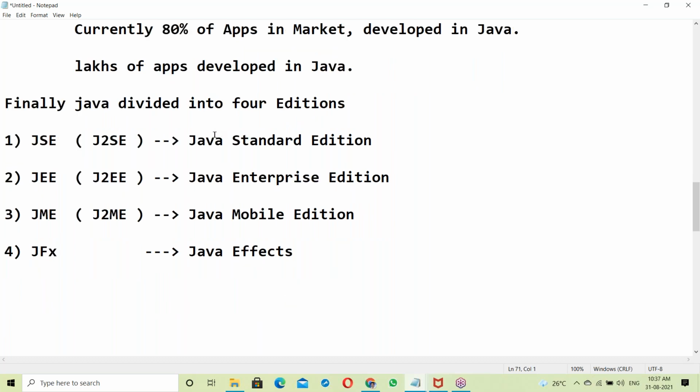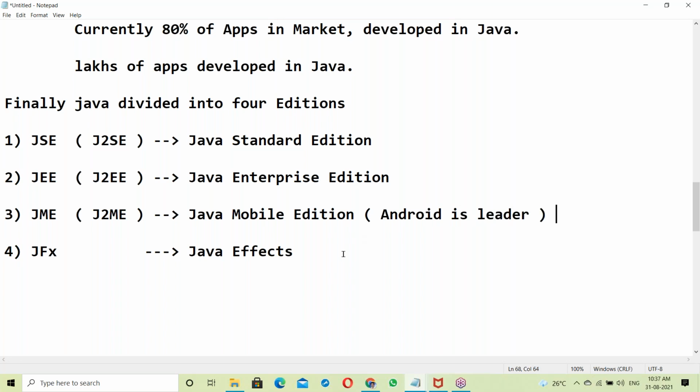Let us see what is standardization, what is centralization, what is mobilization, what is JavaFX. In mobilization, Java is poor and no one is using it in the market. In this area, Android is the leader, no doubt.